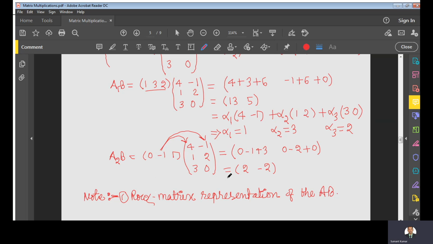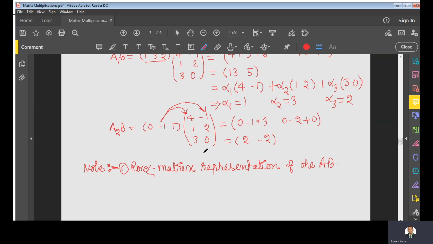In the same way, if you take the linear combination of all rows and the weights are given from the corresponding row, that is minus 1 plus minus 1, I am giving weights from the rows of matrix A and taking the linear combination of rows from matrix B. So here it will be 0 times 3, 0. You can easily find that this is the same.